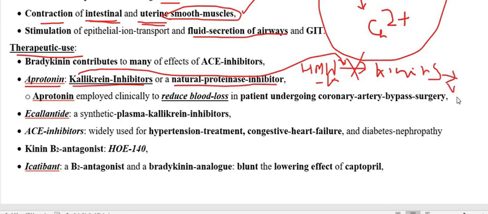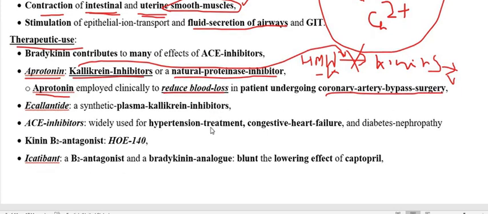So when there is vasodilation and you are performing the surgery, this is going to produce bleeding. Therefore, we check the vasodilation by using a kallikrein inhibitor, a drug like aprotinin, and therefore it will reduce the blood loss in patients undergoing coronary artery bypass surgery. So this is very, very important.